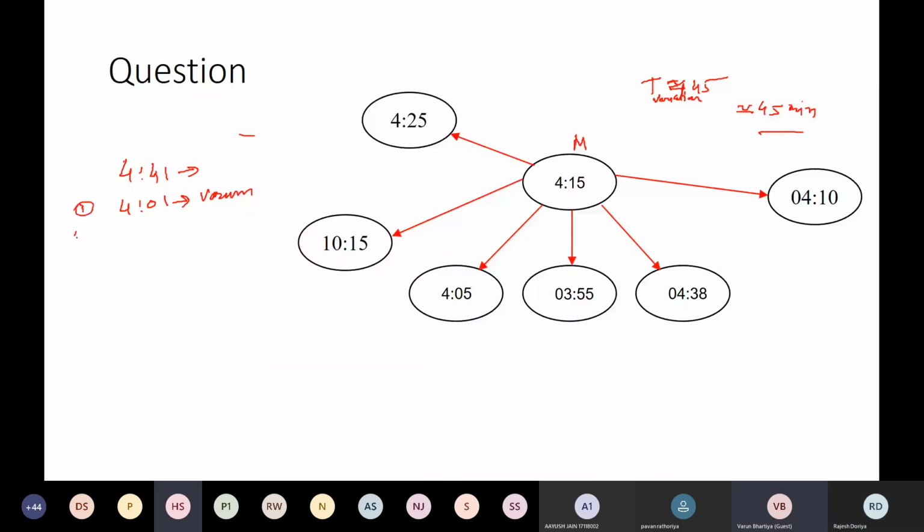Sir, 435. And who is this? Harsh, an MTech student, no roll number given. Fine. Then, sir, 408.